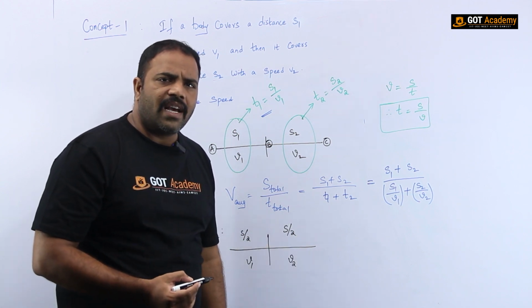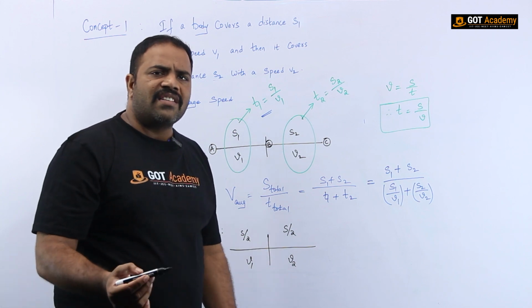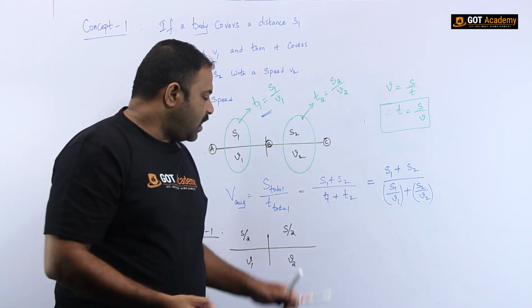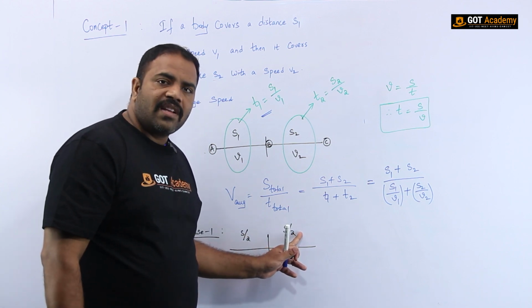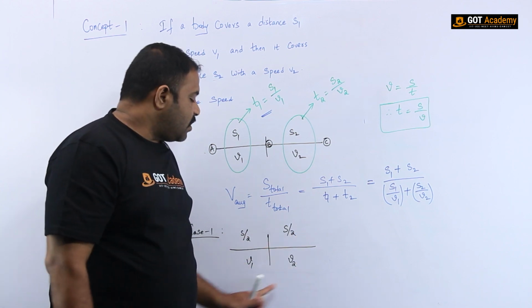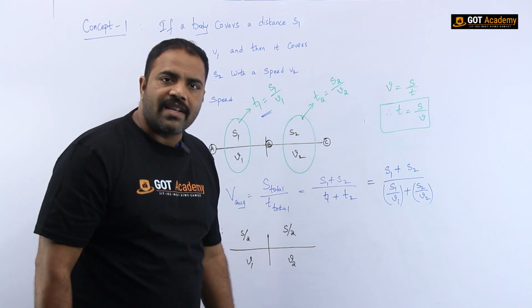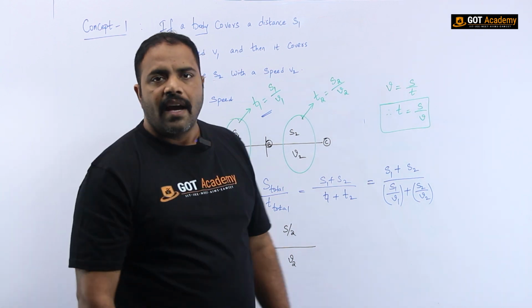What is the remaining distance, my dear? If the first half is covered, the remaining distance, no doubt, is the remaining half. So that is the reason I have written here S by 2. So the remaining distance, that is S by 2, is covered with a speed V2. So this is the given concept. Now we have to find out the average speed.